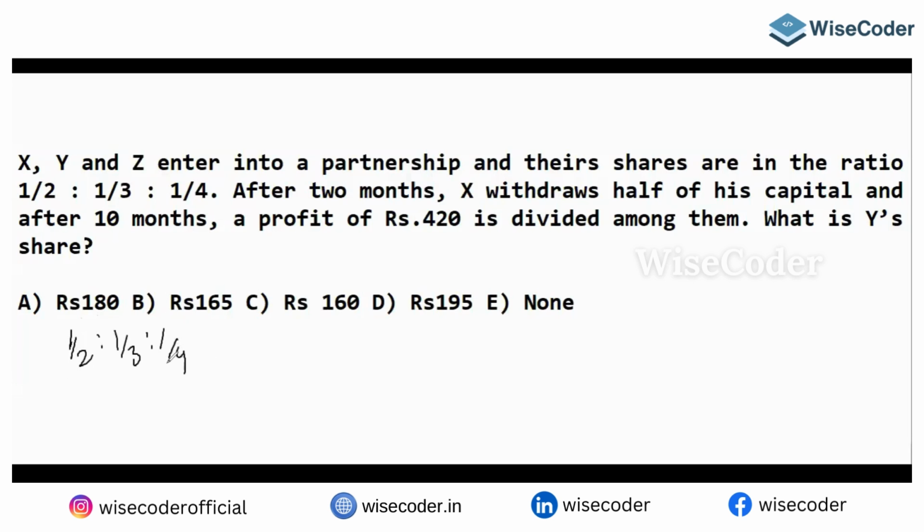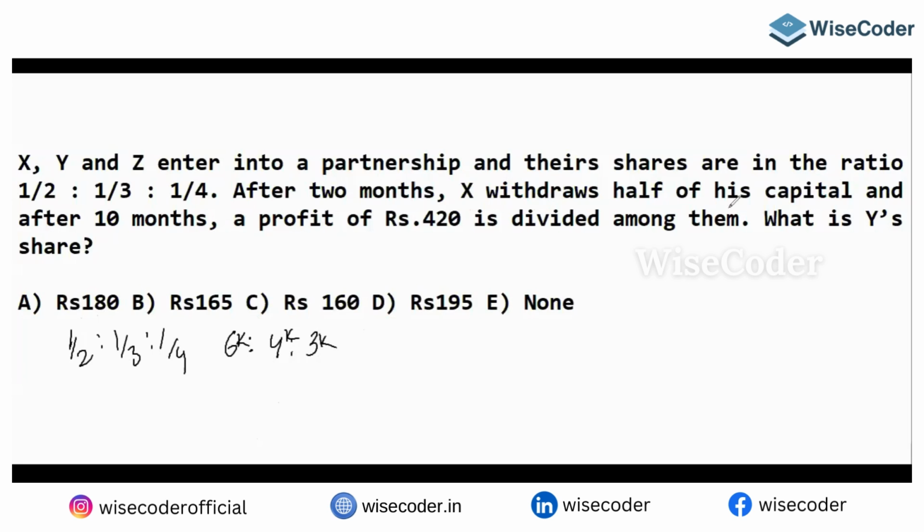If you take the LCM of 2, 3, 4, which is 12, the actual ratio is 6 is to 4 is to 3. You can say their investments are 6K, 4K, and 3K.